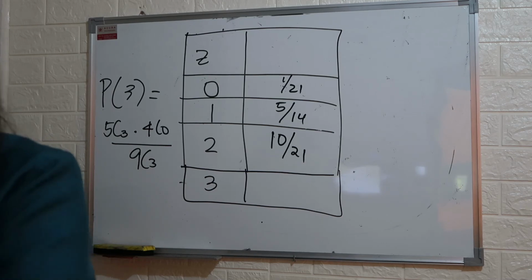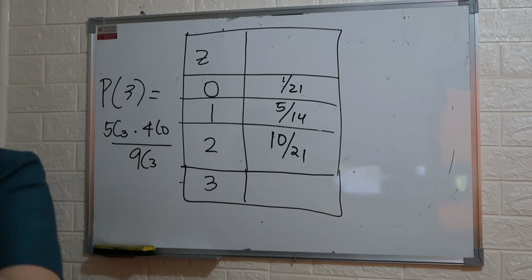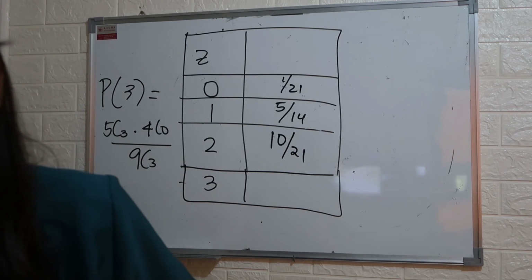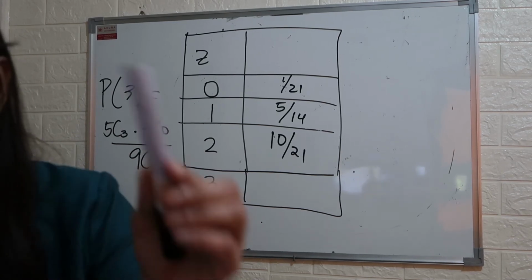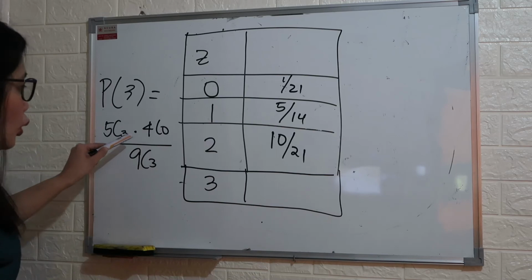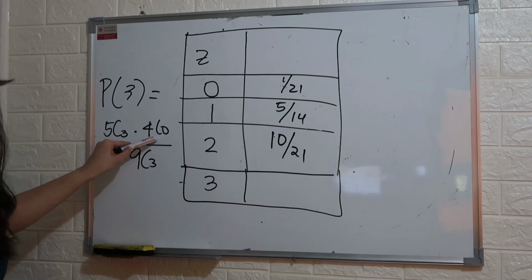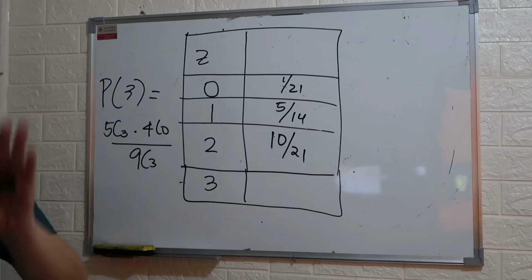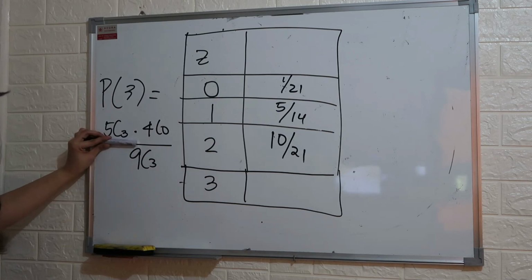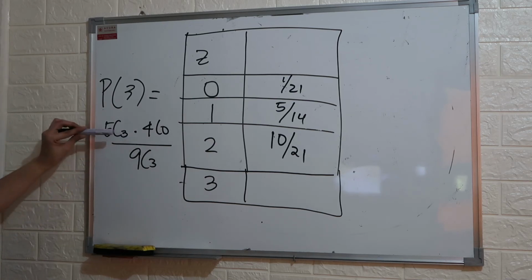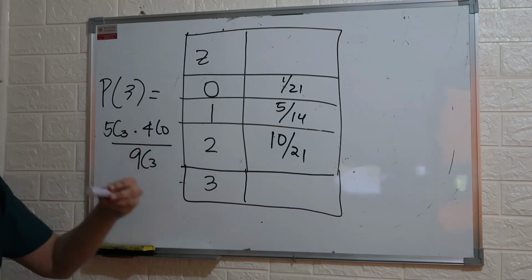Why is it 4 taken 0? 5 taken 3 multiplied by 4 taken 0 means all 3 marbles came from blue marbles. Why is it 4 taken 0?